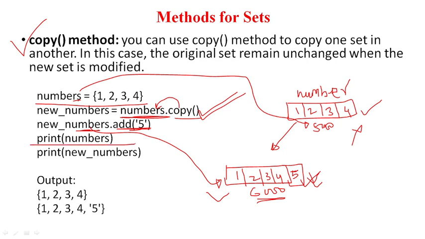Okay, when I print the numbers, I will get this data. When I print the new numbers, I will get this data. So when I print the numbers, I get 1 2 3 4. When I print the new numbers, then I get 1 2 3 4 5. The new element has been added here, not here. Okay, so the copy method allows us to copy the data from an existing set without changing the set, in future if we do any other operation on the newly created set.